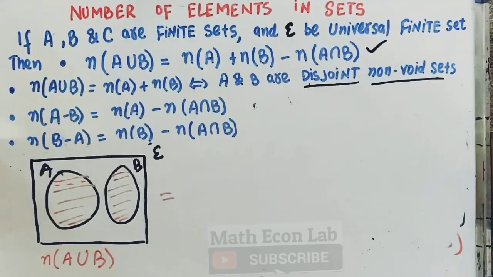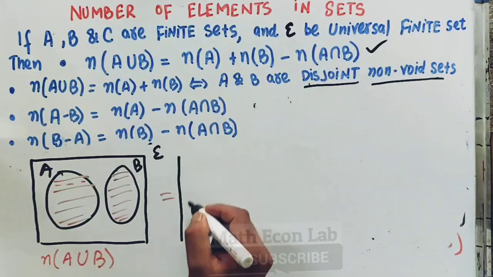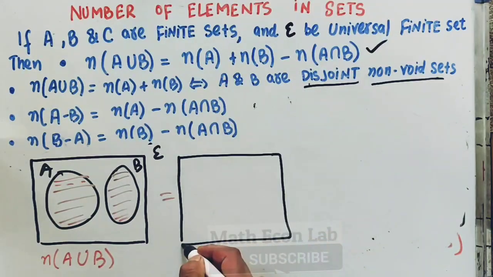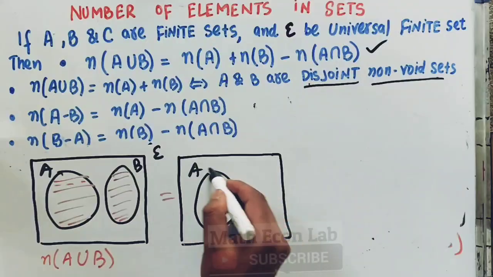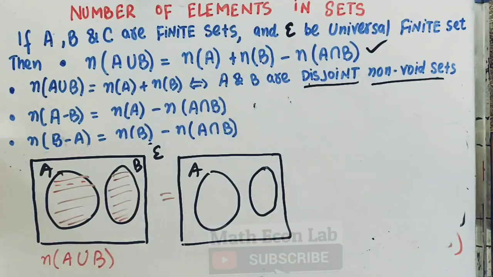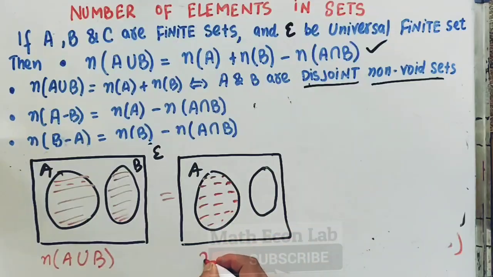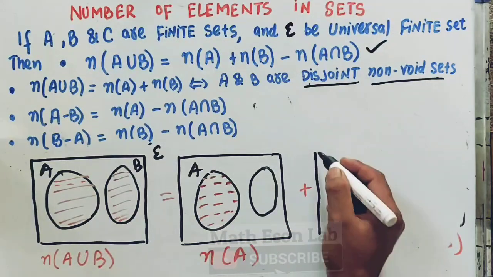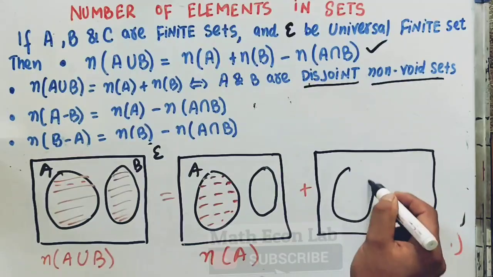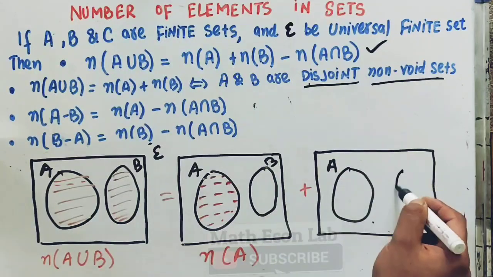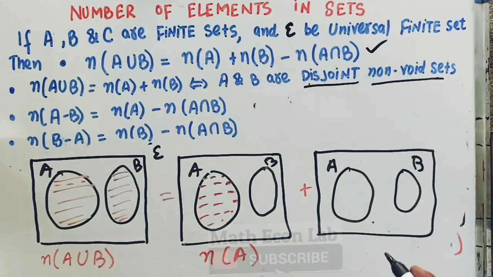So it is pretty simple to see what our result will be. It will be equal to the number of elements present in set A, that is n(A), plus the number of elements present in set B. So this is straightforward.